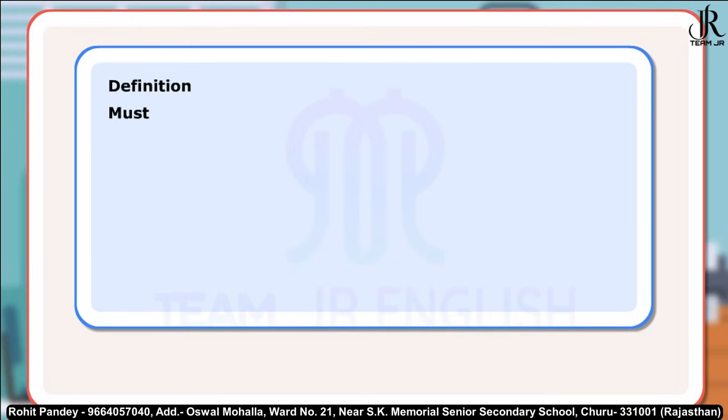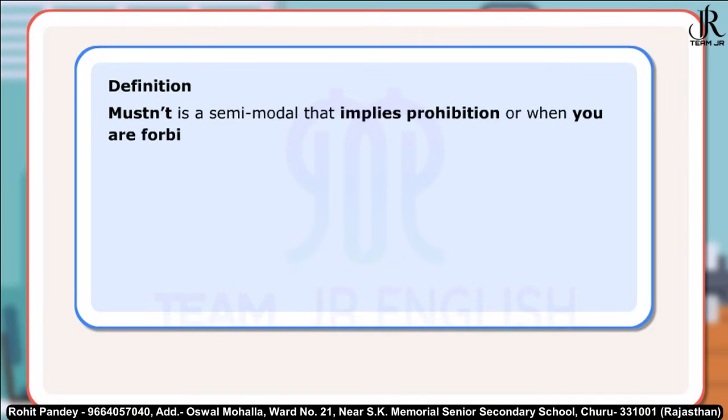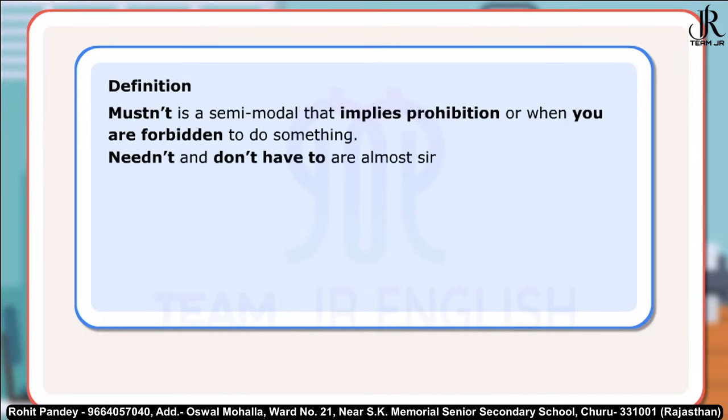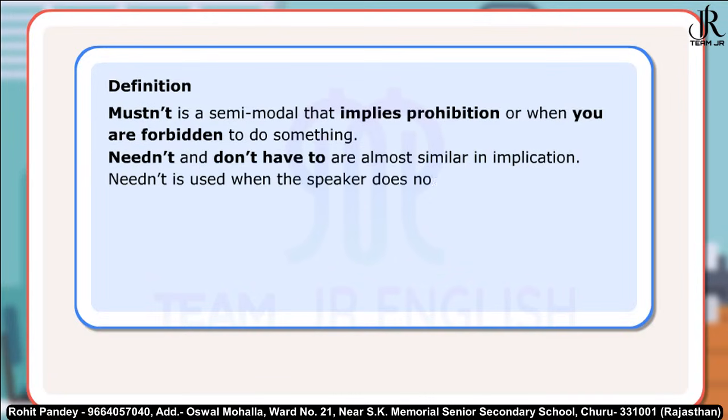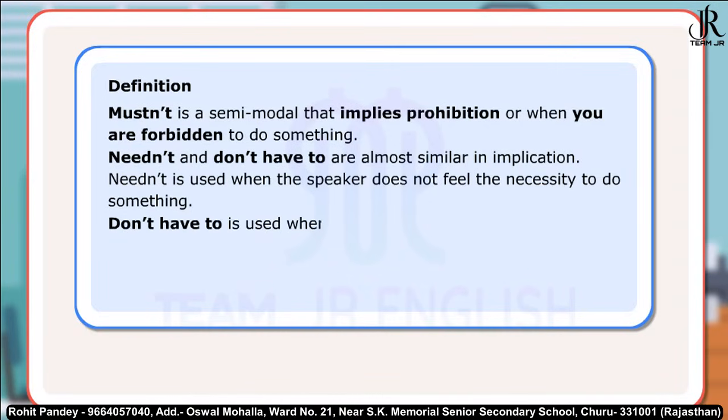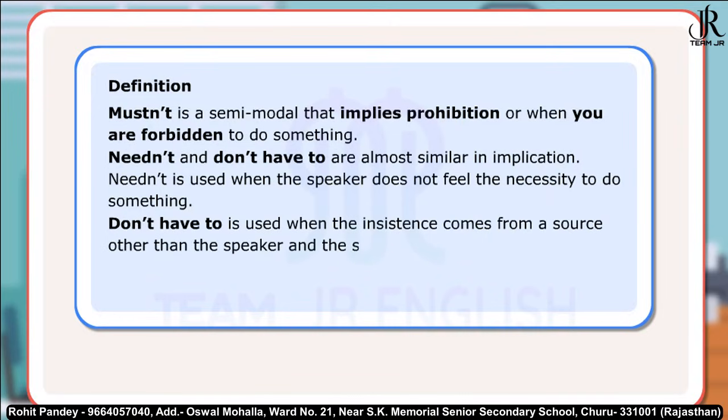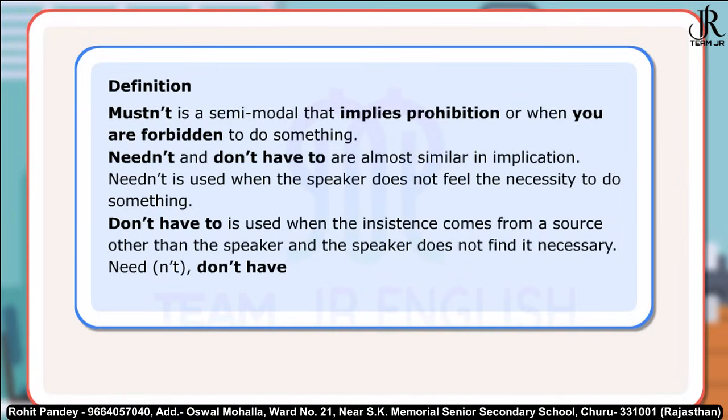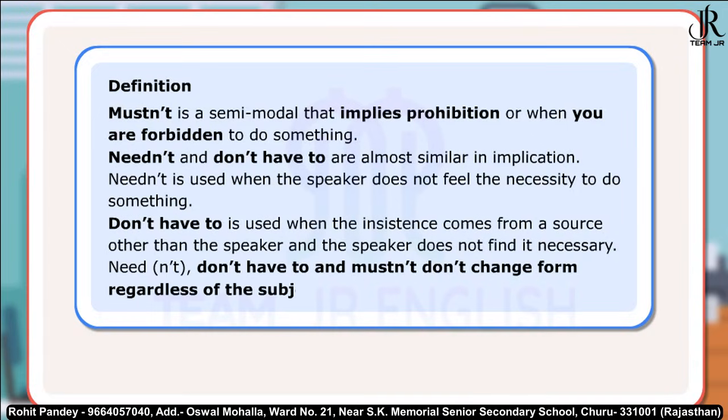Definition. Must not is a semi-modal that implies prohibition, or when you are forbidden to do something. Need not and don't have to are almost similar in implication. Need not is used when the speaker does not feel the necessity to do something. Don't have to is used when the insistence comes from a source other than the speaker and the speaker does not find it necessary.